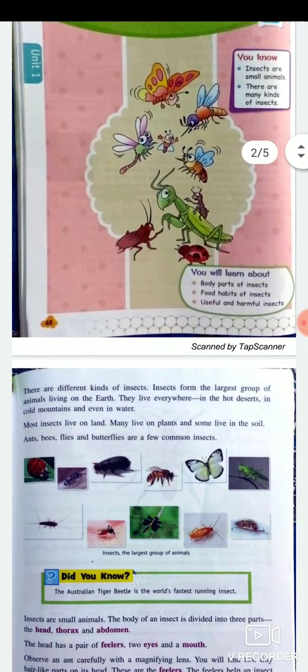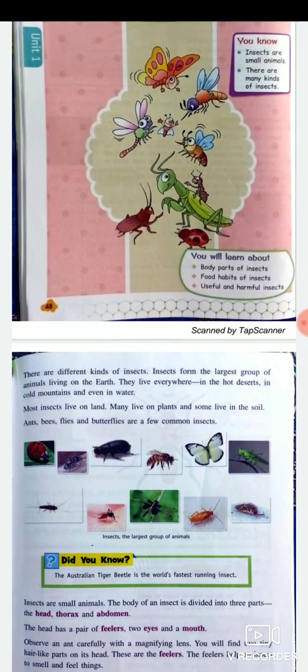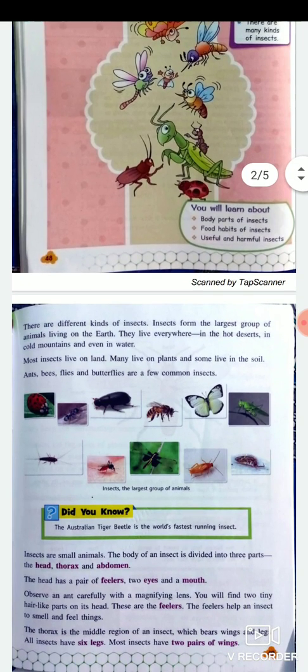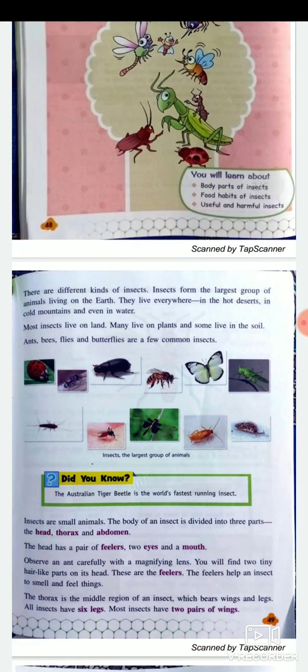As you can see in the picture, there are very small and different kinds of insects. Insects are found everywhere, in hot deserts, on mountains, and even in water. They are found everywhere. So let's study about insects in detail.